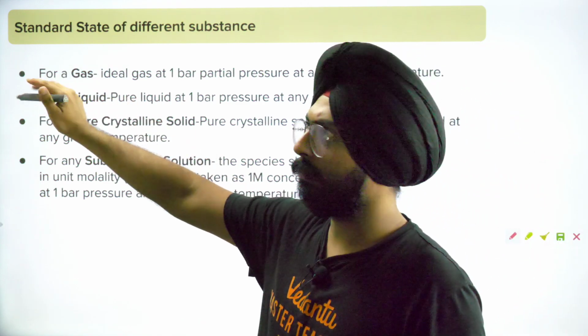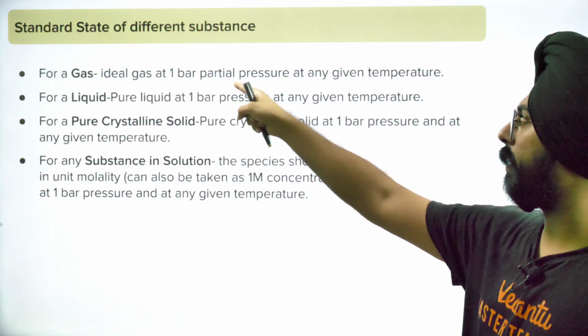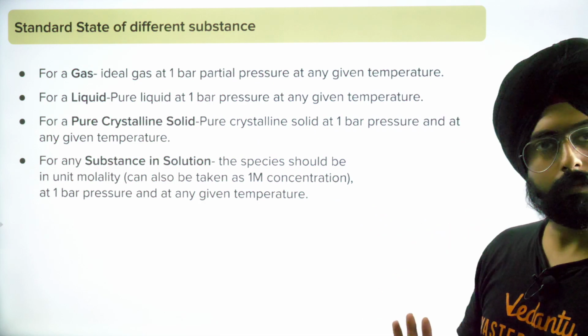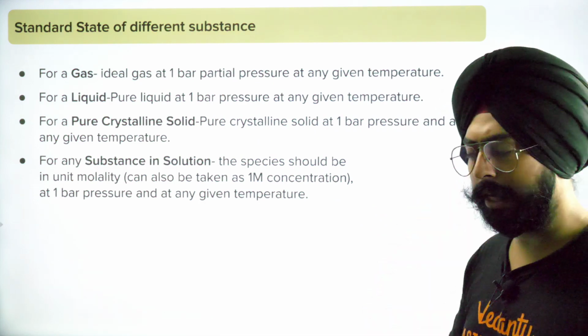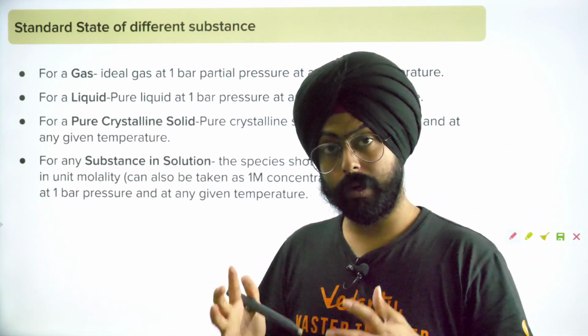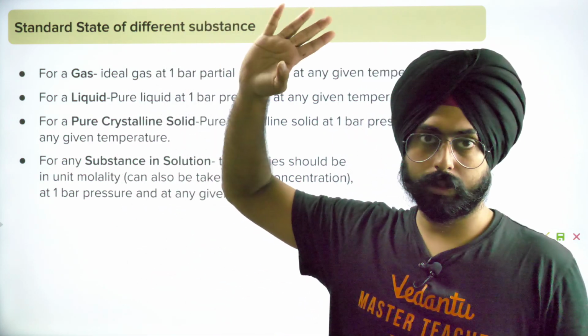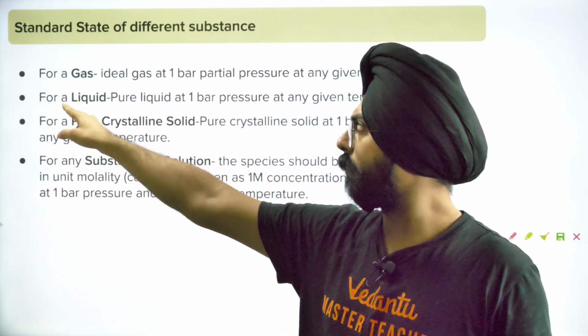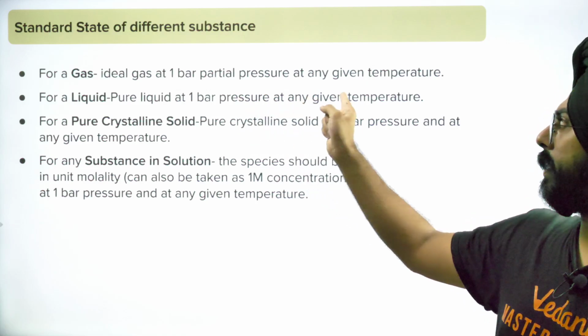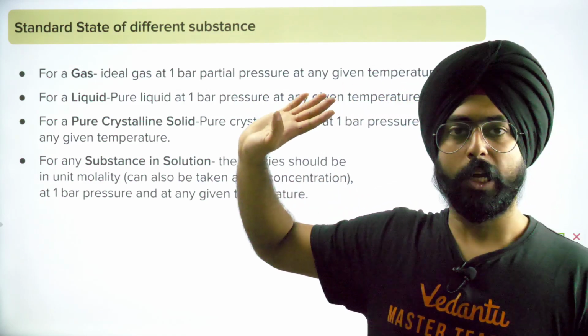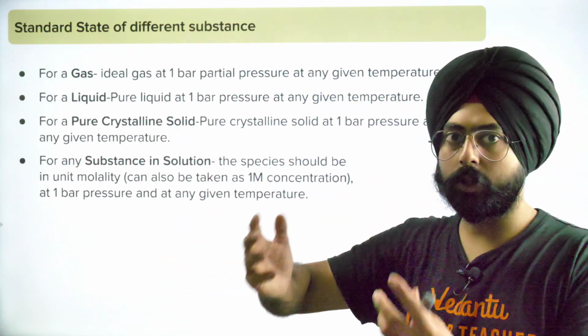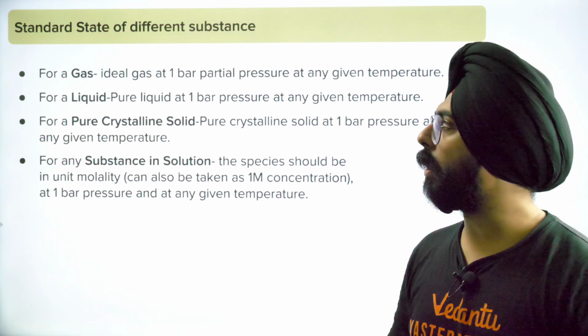For a gas, an ideal gas, at 1 bar partial pressure at any given temperature. So, in a reaction, if you are taking a gas, you have to take 1 bar of that gas. For a pure liquid, at 1 bar pressure at any given temperature. So if you are taking a liquid, the liquid has to be taken at 1 bar pressure.